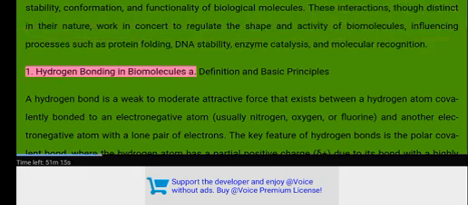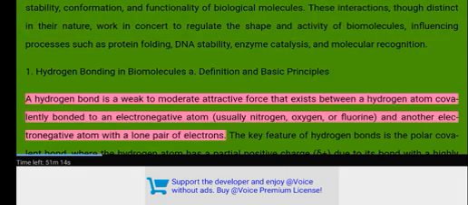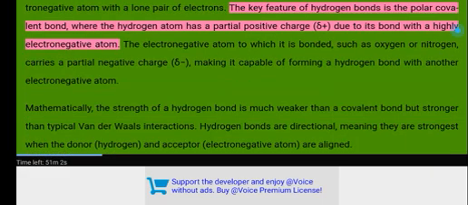1. Hydrogen bonding in biomolecules. A. Definition and basic principles. A hydrogen bond is a weak to moderate attractive force that exists between a hydrogen atom covalently bonded to an electronegative atom, usually nitrogen, oxygen, or fluorine, and another electronegative atom with a lone pair of electrons. The key feature of hydrogen bonds is the polar covalent bond, where the hydrogen atom has a partial positive charge, delta plus, due to its bond with a highly electronegative atom.